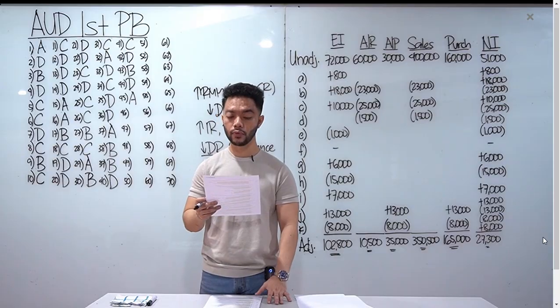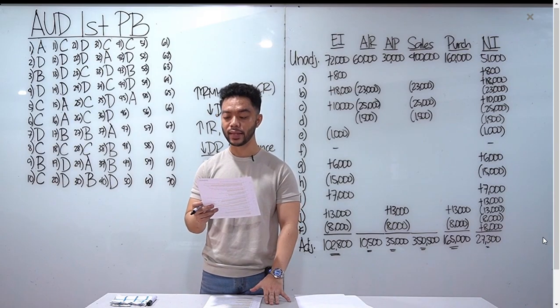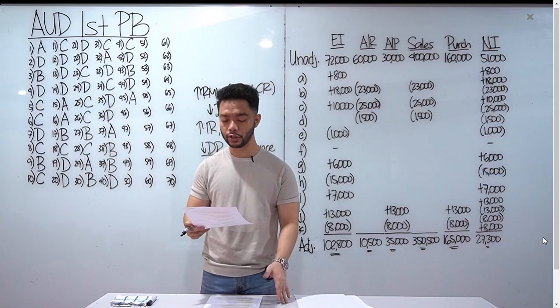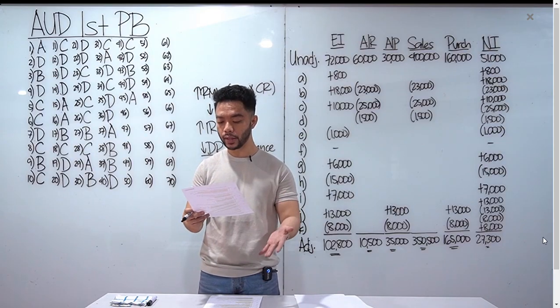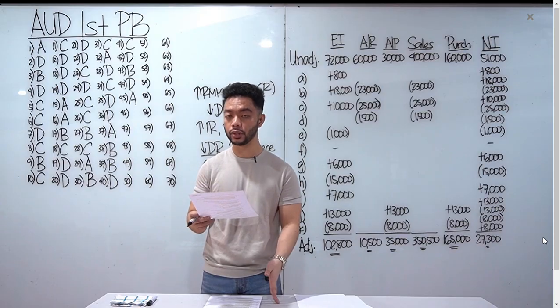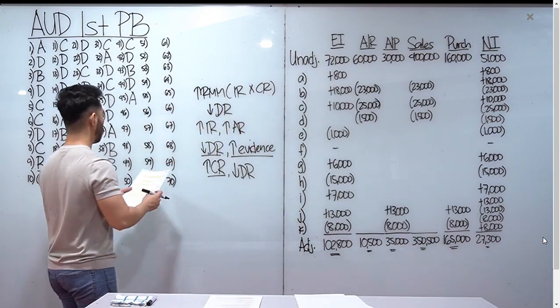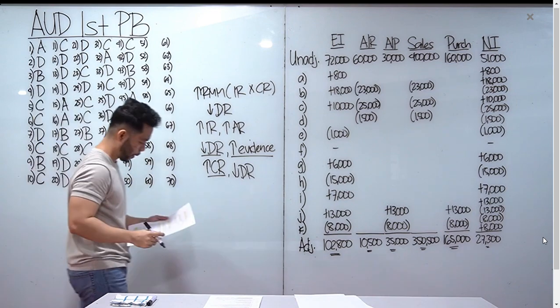Number 46, which of the following factors most likely would cause an auditor not to accept a new audit engagement? Well, integrity yan, okay? And wala namang integrity sa choices, letter B yung sagot mo dyan. The prospective client is unwilling to make financial records available to the CPA. So kung wala kang financial records, wala kang evidence, okay? So walang sense yung audit natin, wala tayong evidence. Letter B tayo for number 46.